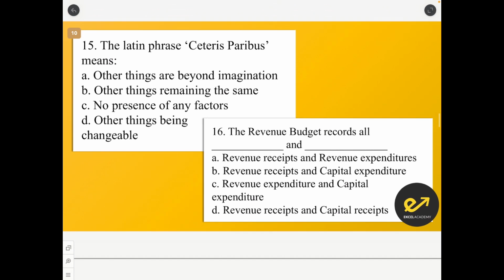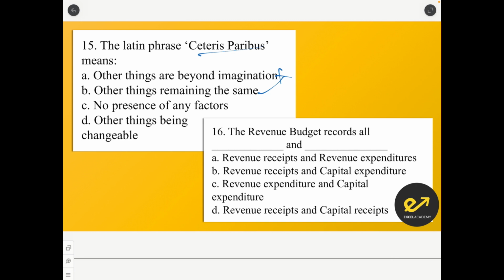Right. Question number 15. The Latin phrase ceteris paribus means other things are beyond imagination. No, other things remaining same. So this is the meaning of ceteris paribus. When all other things are kept constant, or when all other things are same, then we use the Latin word ceteris paribus.